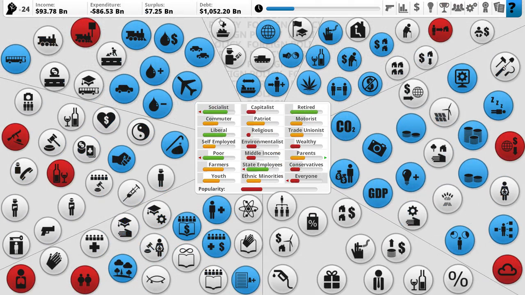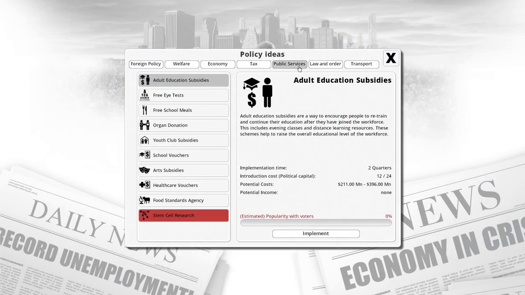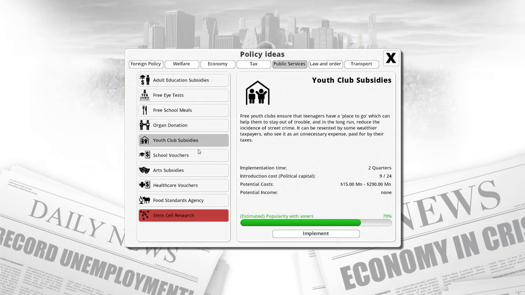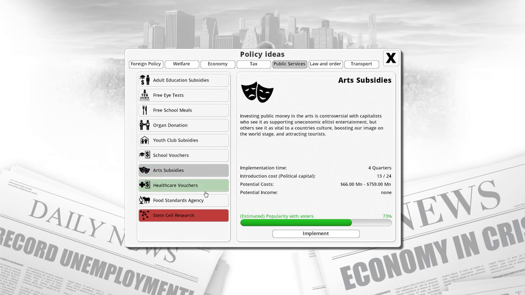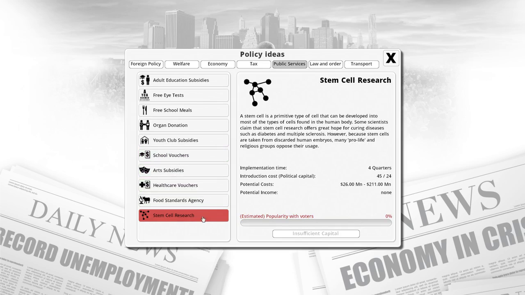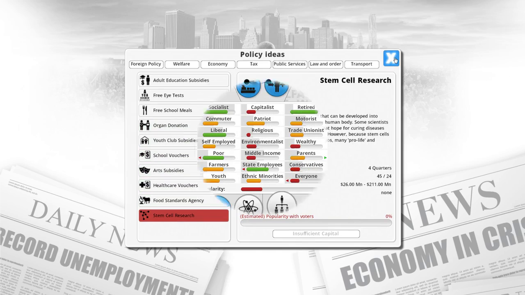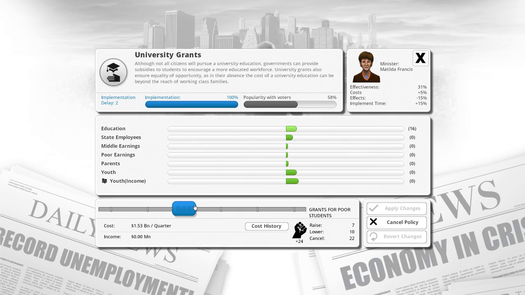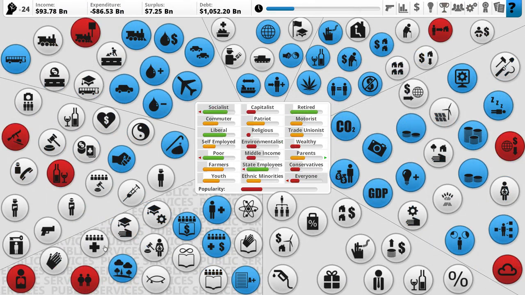Yeah, we're getting a surplus at least, a decent surplus, so maybe I'll be able to implement something for them. Free eye tests, free school meals, people like that. Like I said, I'm more or less doing things that should work out well. Wow, people oppose stem cell research? Jeez, bad gas. Let's see, popularity of voters, that's okay.